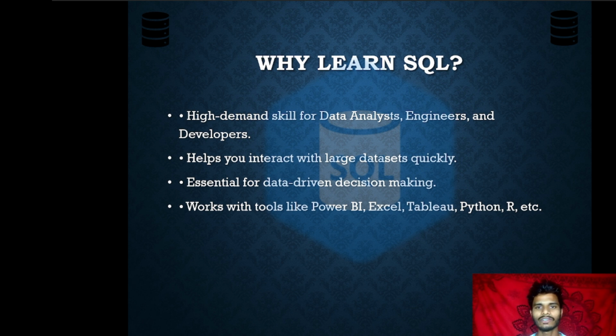SQL also works with tools like Power BI, Excel, Tableau, Python and R, etc. We are going to learn these in the upcoming videos, but SQL works with all these tools.